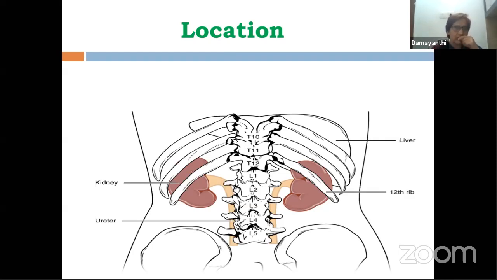According to the position of the vertebra, we give them names. For example, there are 7 bones in our neck region, so they are called cervical vertebrae. Then in the thoracic region, the backside of our chest, you have 12 vertebrae, so T1, T2, T3, like that, names are given to them. After that, the lower back region, you call lumbar: 1, 2, 3, like this, it goes on. So there are 33 bones which you can find. Between this T12 and L3, on both sides, you find the location of